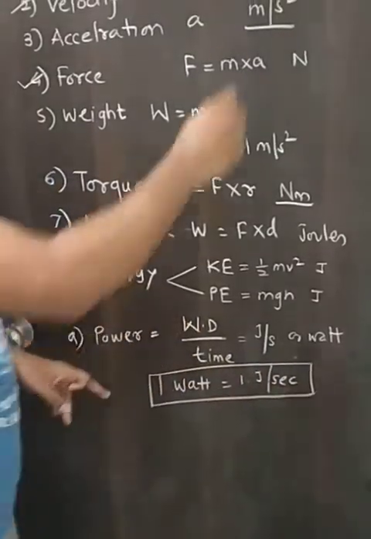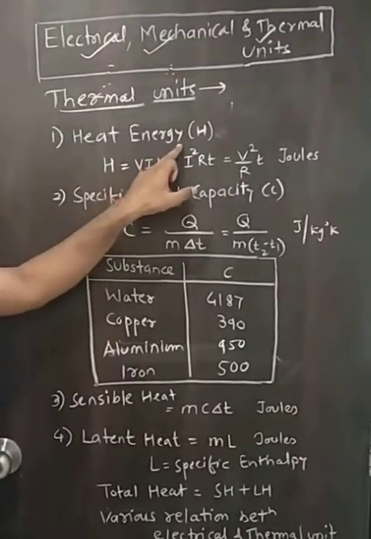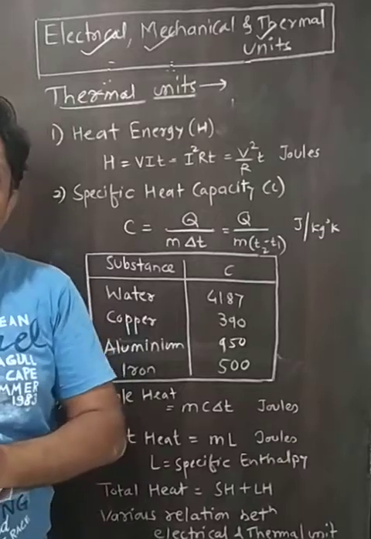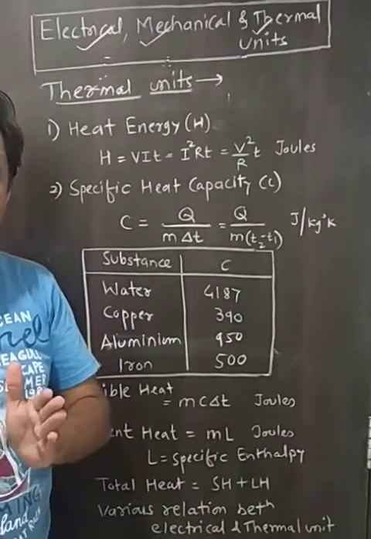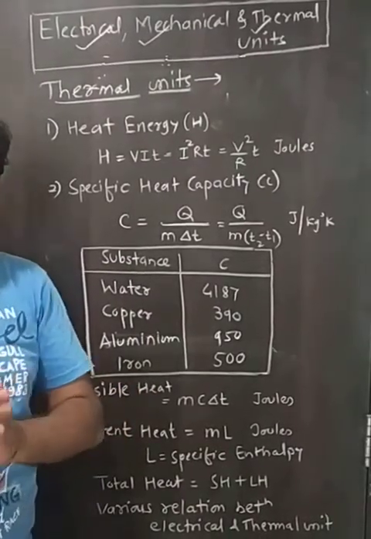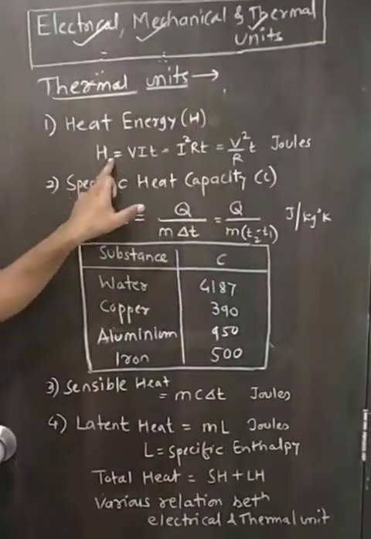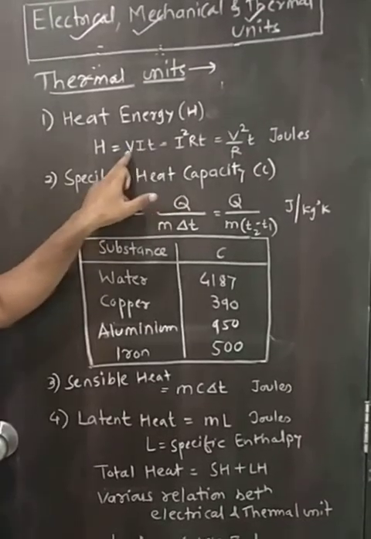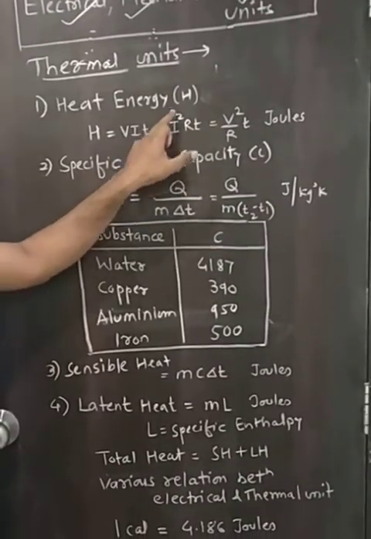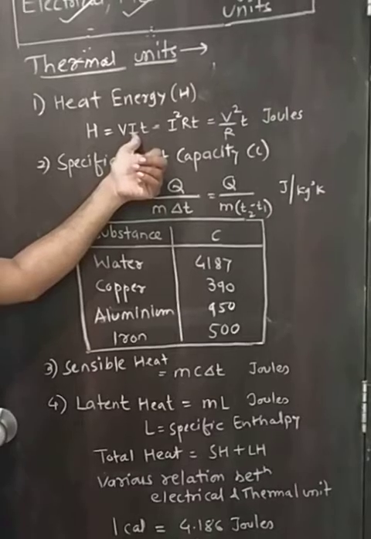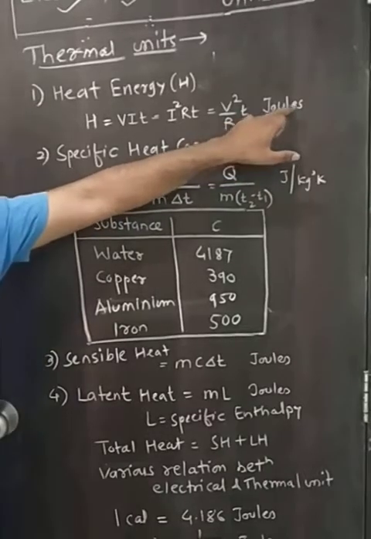Now last, thermal units. The various thermal units are: first, heat energy. Now we know that when any current carrying conductor is subjected to potential difference, heat energy is produced. So according to the law of conservation of energy, electrical energy spent must be equal to heat energy produced. It is denoted by H, and H is equal to V into I into T. As per Ohm's law, V is equal to IR. So if you put the value of V in this case, we get I square RT, or if you put I equal to V divided by R, we will get V square divided by R into T, measured in joules.